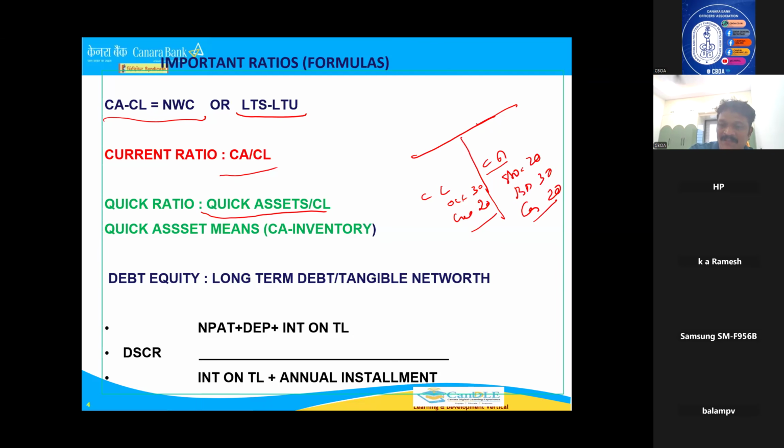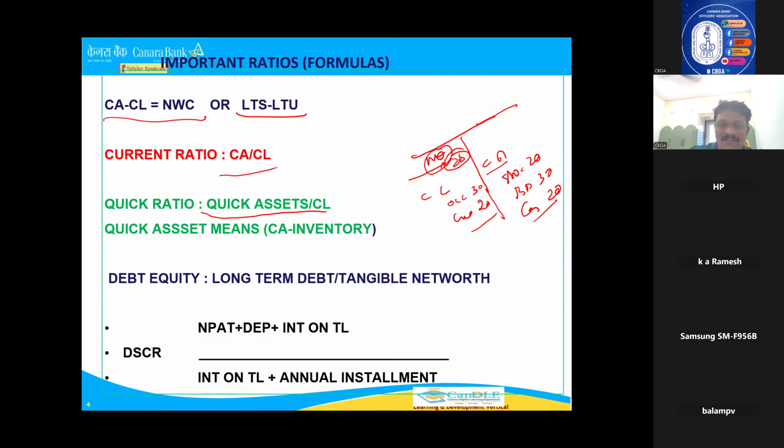Okay. These are the loans. This is the assets created. Remaining will come under margin. This is the net NWC. Okay. So 30, 20, 70. This is 70 minus 50. So my NWC is 20 lakhs. This much I should bring in as margin for purchase of this asset.